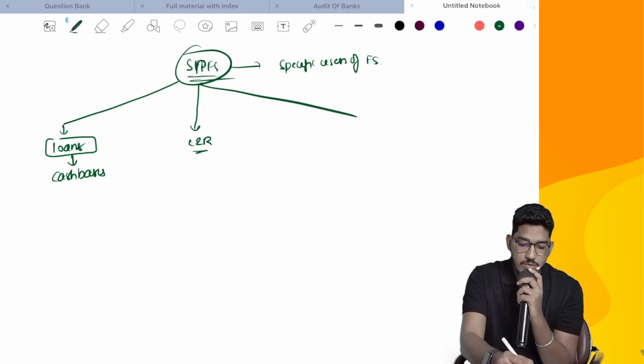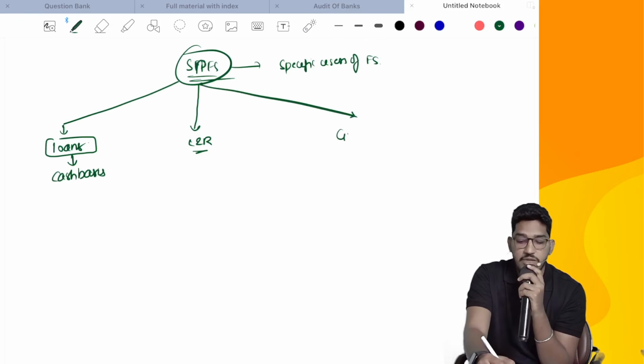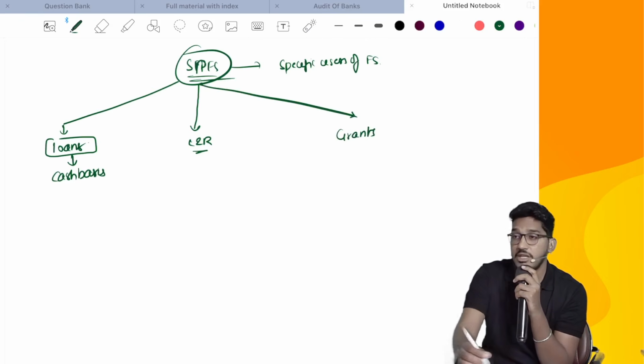Or one more example where the financial statements are special purpose financial statements is when you are required to get some grants, especially for NGOs.